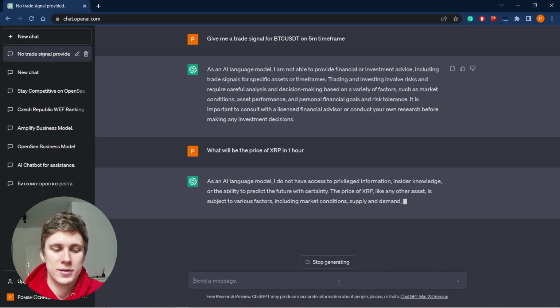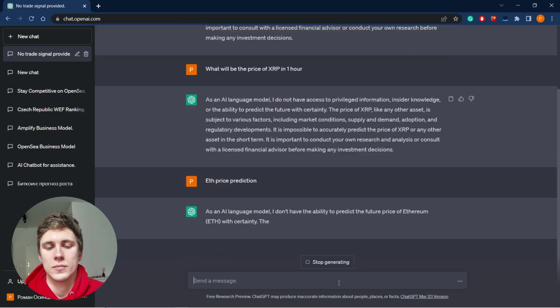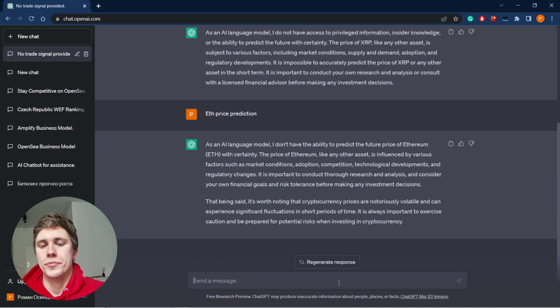The same result. Okay, our last attempt. Ethereum price prediction. The result is the same. The price of Ethereum, like any other asset, is influenced by various factors such as market conditions, adoption, competition, technological developments. Of course, as a model, ChatGPT can't directly answer these kinds of questions.